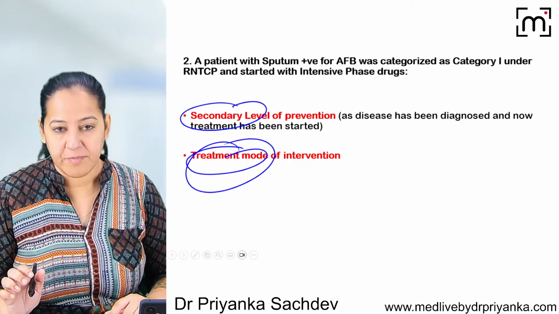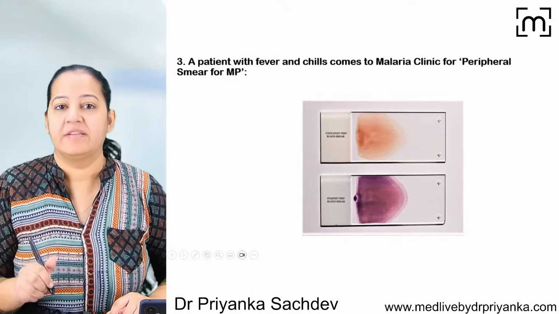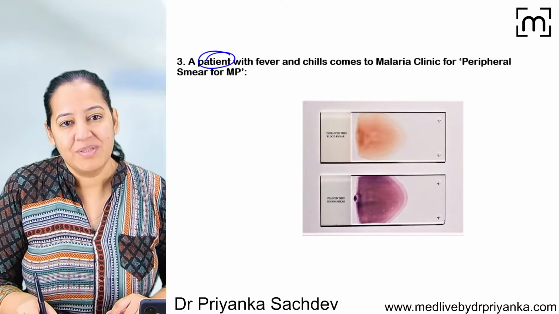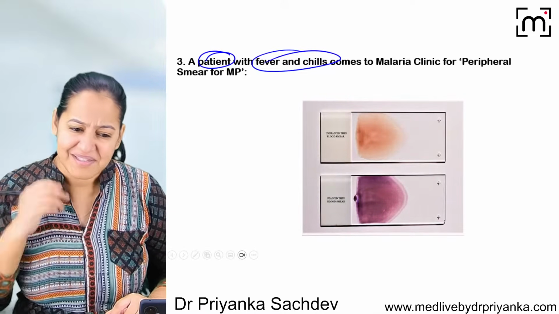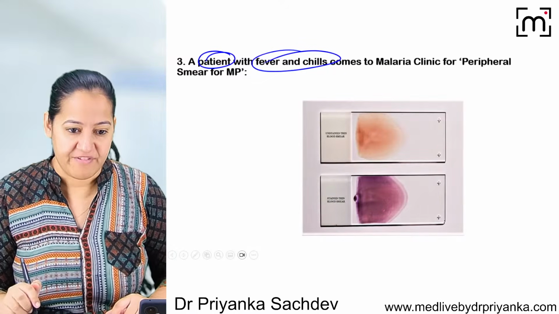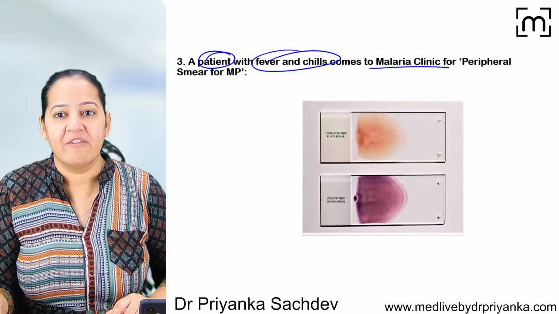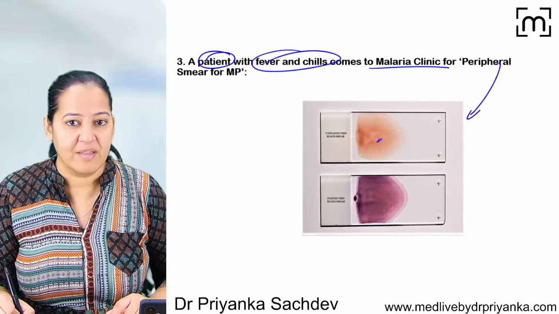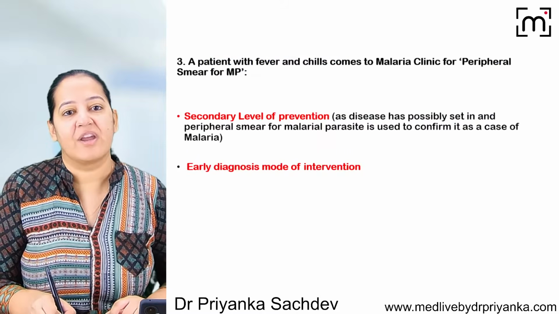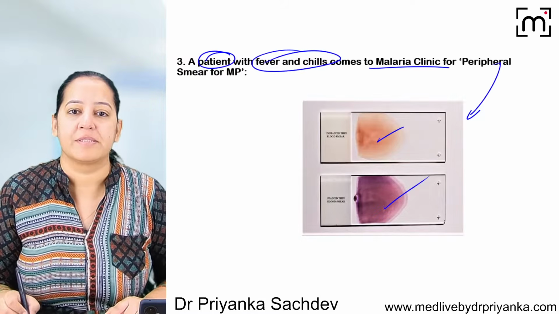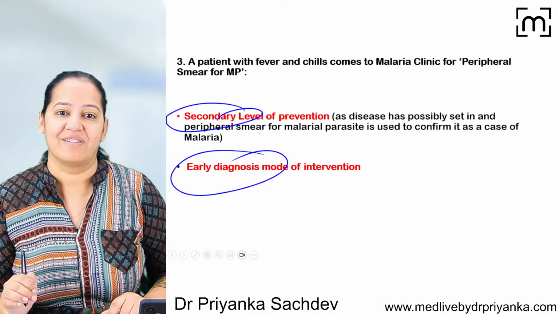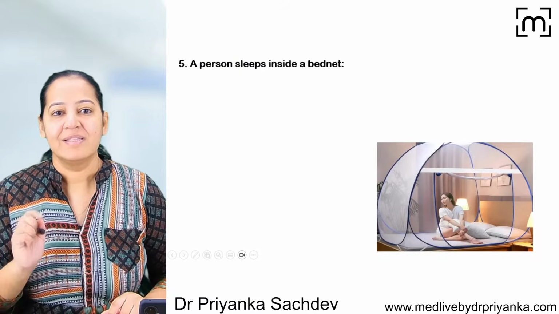Got my point? Now look at the next question. There is a patient. Again, look at the first word. There is a patient who is having fever and chills. So the person already has the disease, whatever disease it is. So it is secondary level of prevention. The patient is coming to the malaria clinic for peripheral examination. So we are making the thick smear and thin smear. So we are doing the diagnosis. So again, it is secondary level of prevention and we are doing early diagnosis because the person already has the symptoms. We are taking action after the disease has occurred. Okay, got it? See the next question.